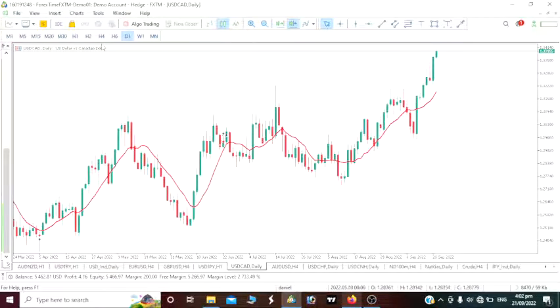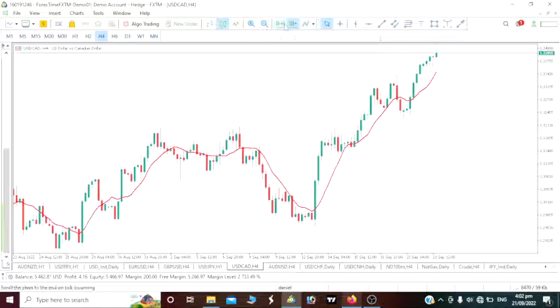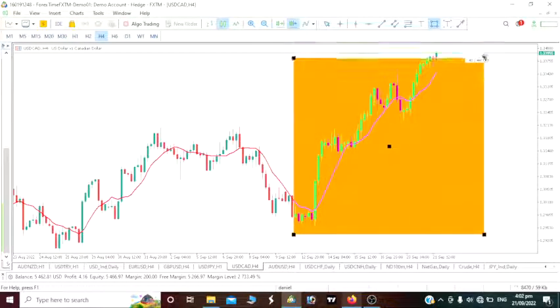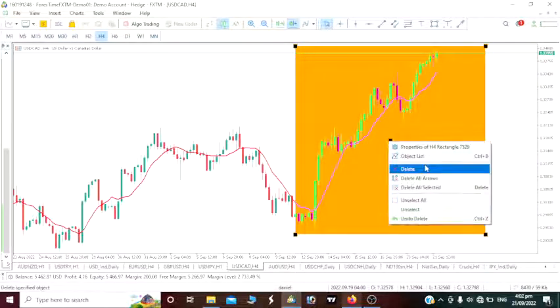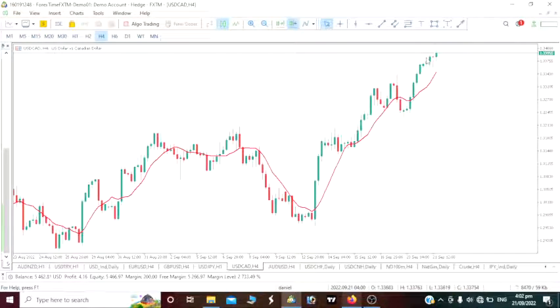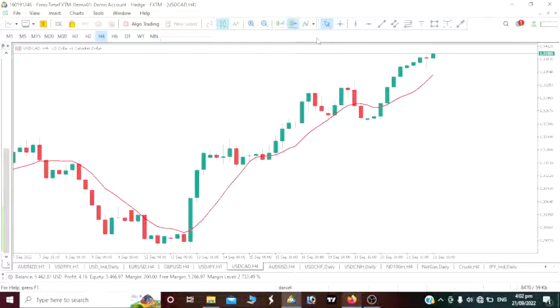Now to place this trade, we would roll down to the 4-hour time frame. What does the 4-hour time frame tell us? Simple, very easy, bullish, right? And price is above the 10-period moving average. So again, we are to place this trade on the 4-hour time frame, and the 4-hour time frame is bullish, which means price is above the 10-period moving average. So today on the 21st, we will open and close bullish. On the 22nd, also on this USD CAD, we would also open and close bullish.